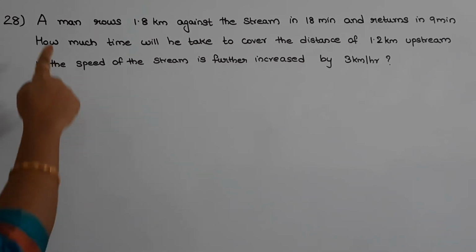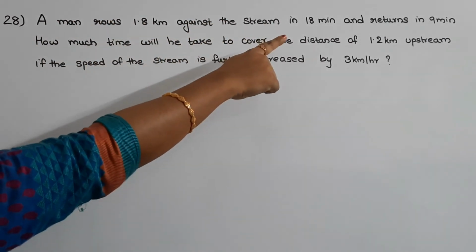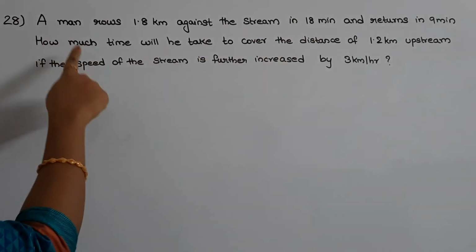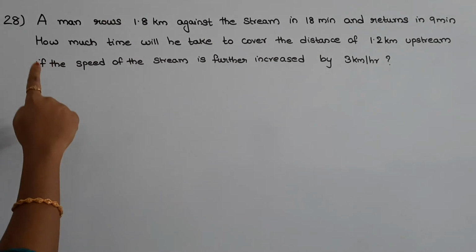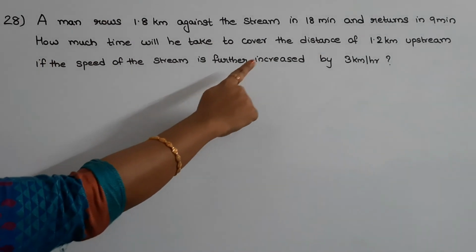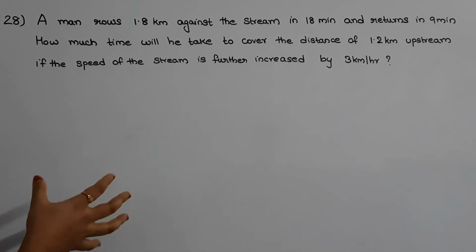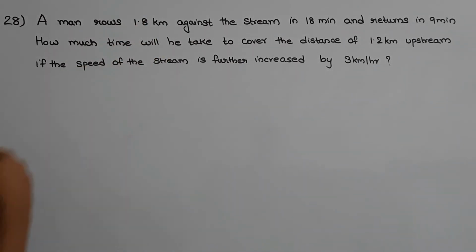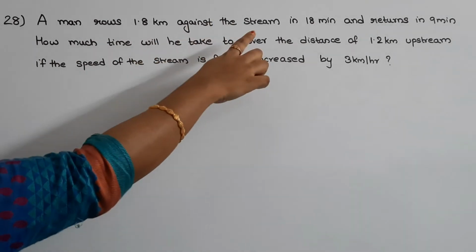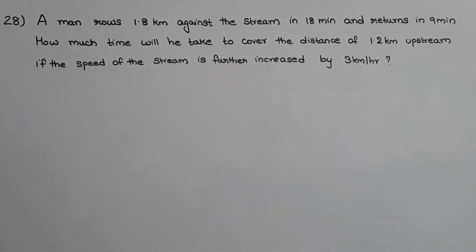The next question is, a man rows 1.8 kilometer against the stream in 18 minutes and returns in 9 minutes. How much time will he take to cover the distance of 1.2 kilometer upstream if the speed of the stream is further increased by 3 km per hour? So, in this question, they have given the distance between 2 points as 1.8 kilometer and the time taken by a man to row upstream is given as 18 minutes and downstream is given as 9 minutes.